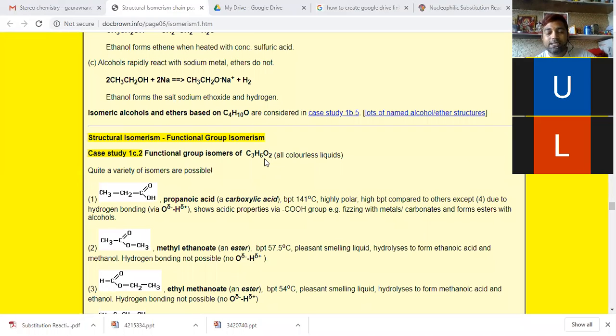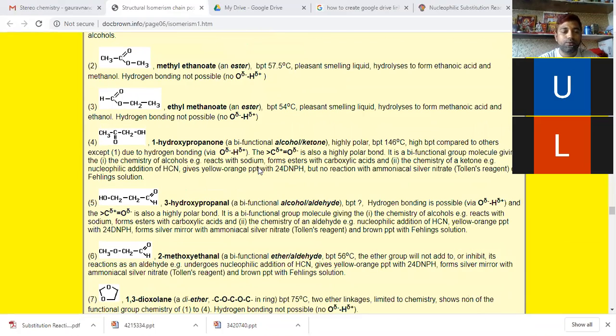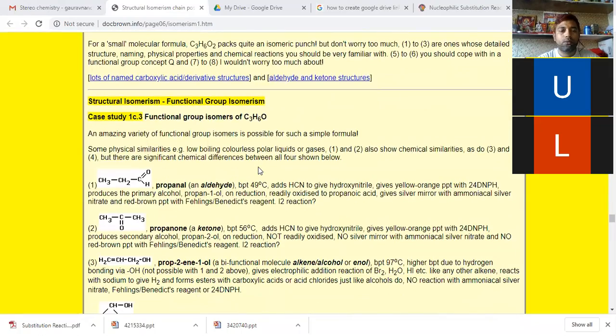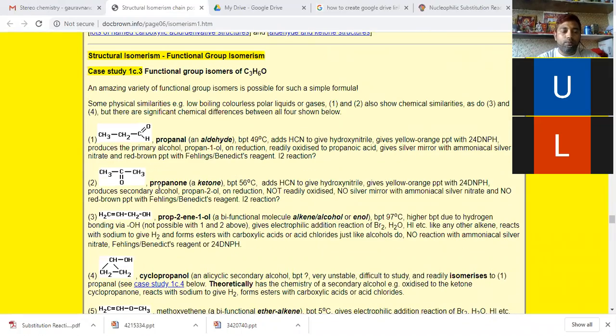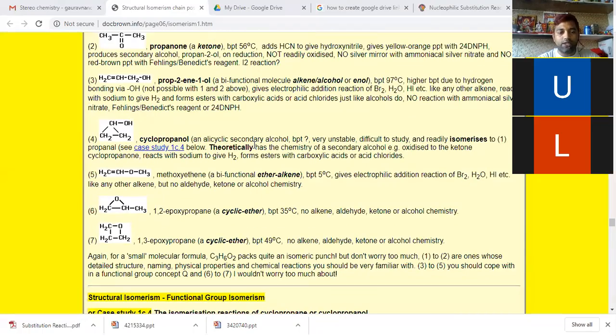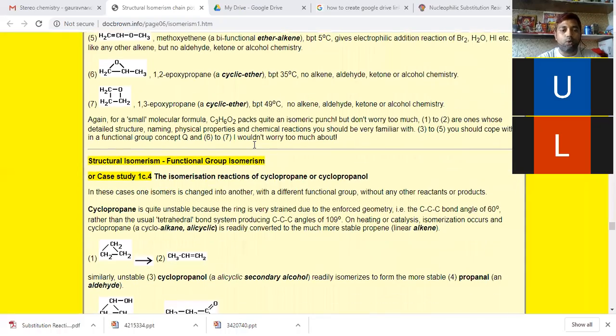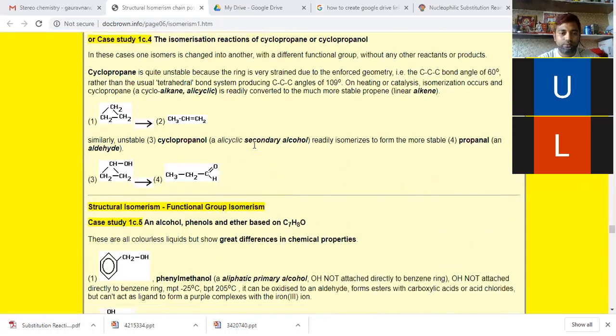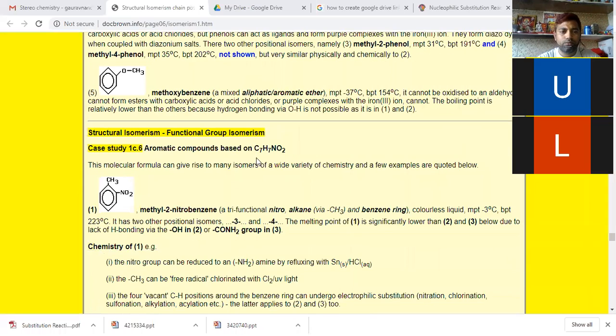C3H6O2 has 8 different functional group isomers. This is another example. We have many examples, but we'll discuss only two. We have discussed 2 examples. 2 examples are more than enough. We will not discuss more than 2.